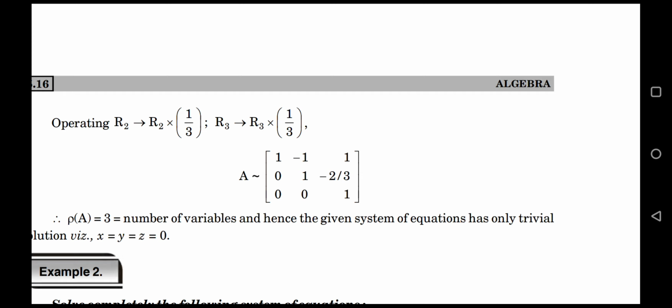Now from the two types of questions in the chart, we can write here there exists trivial solution. That is, the first type of example is this, that is we have x equal to 0, y equal to 0 and z equal to 0 as the answer.